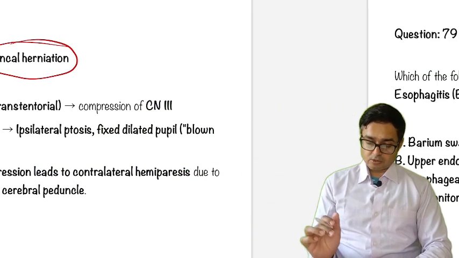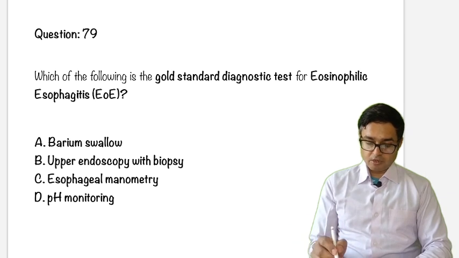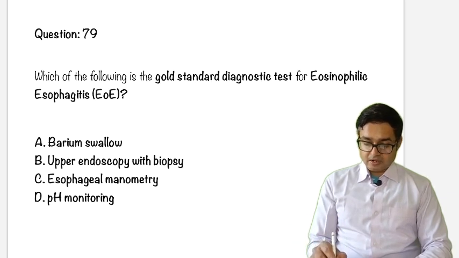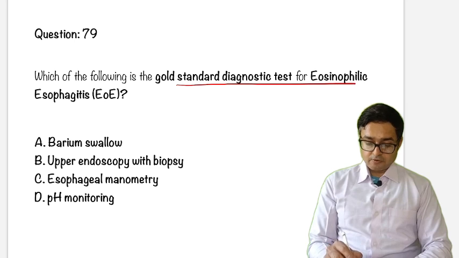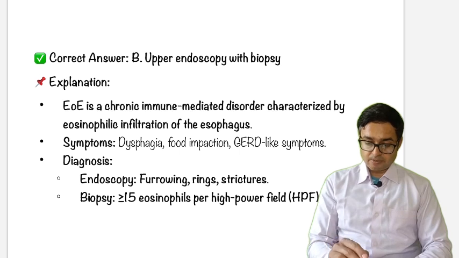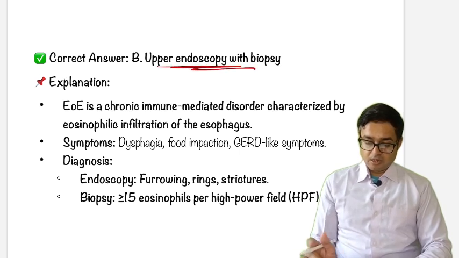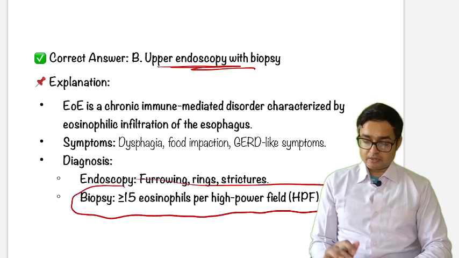We have discussed this topic in detail in a previous video. So, what is the gold standard diagnostic test for eosinophilic esophagitis? Barium swallow, endoscopy with biopsy, esophageal manometry, pH monitoring. The answer will be upper endoscopy and biopsy. Okay, the biopsy showing more than 15 eosinophils per high power field.